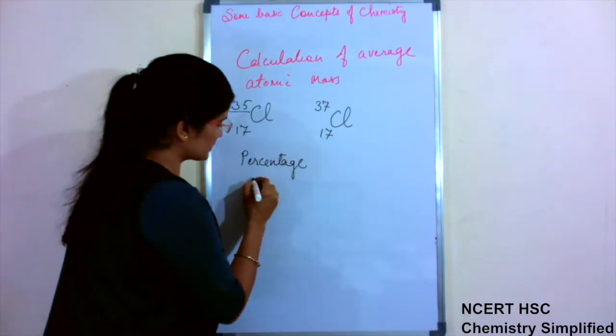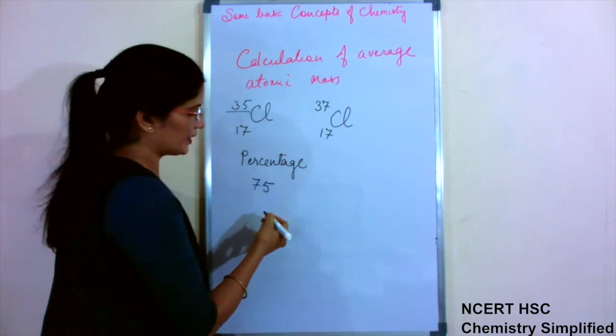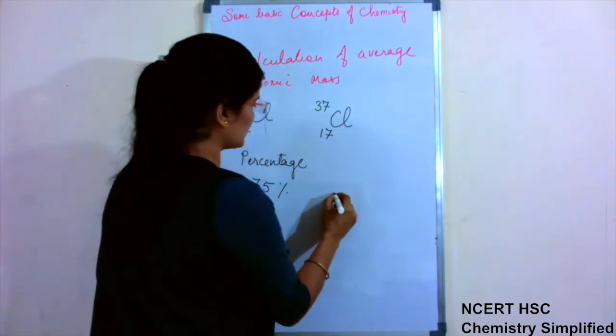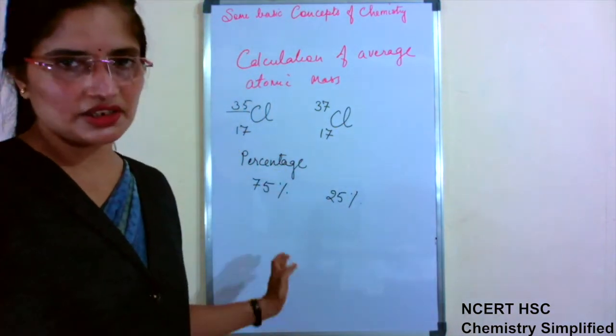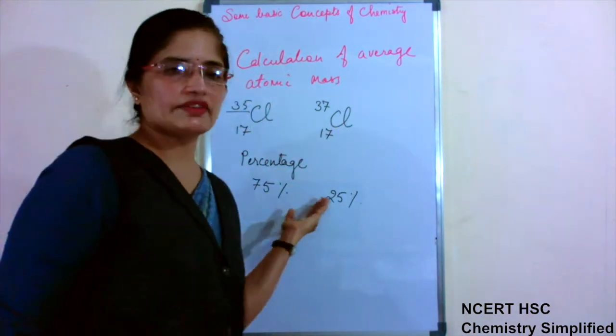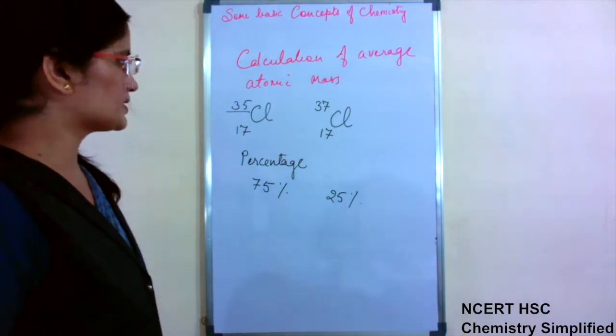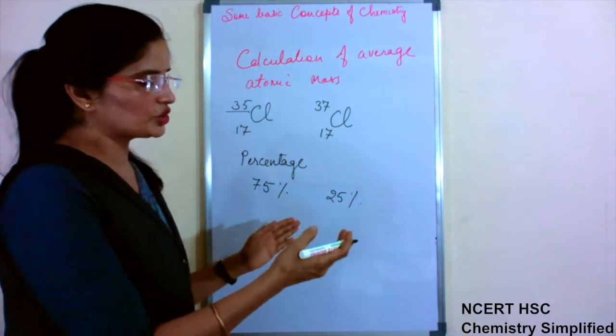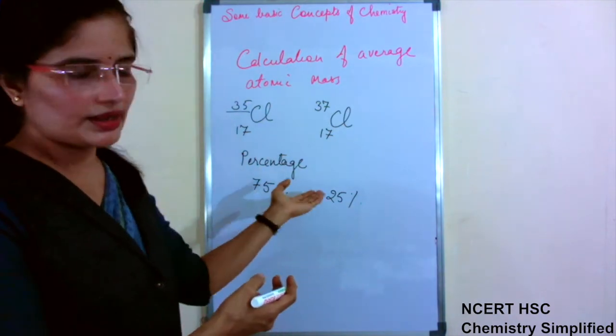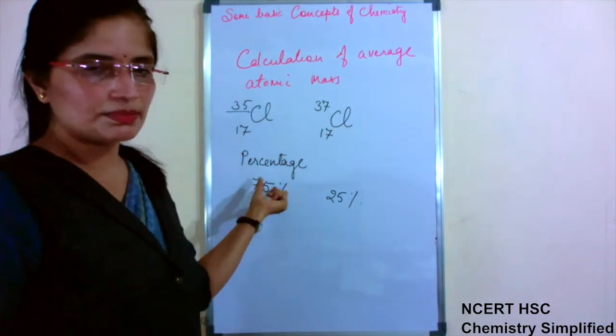Percentage wise, chlorine 35 is 75% and chlorine 37 is 25%. 3:1 means 75% and 25%. Then again the procedure will remain the same. Instead of ratios, this time we have to multiply by the natural abundance percentage.